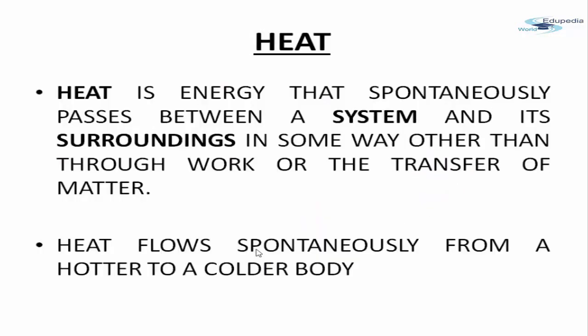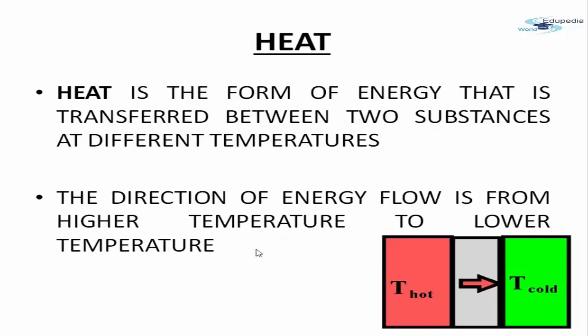So what is heat? Heat is the energy that spontaneously passes between a system and its surrounding. Now I will talk about this system and surrounding in the next slide. What is the system and what is the surrounding? Also heat, we have seen that heat flows spontaneously from a hotter to a colder body. So that is what is known as heat.